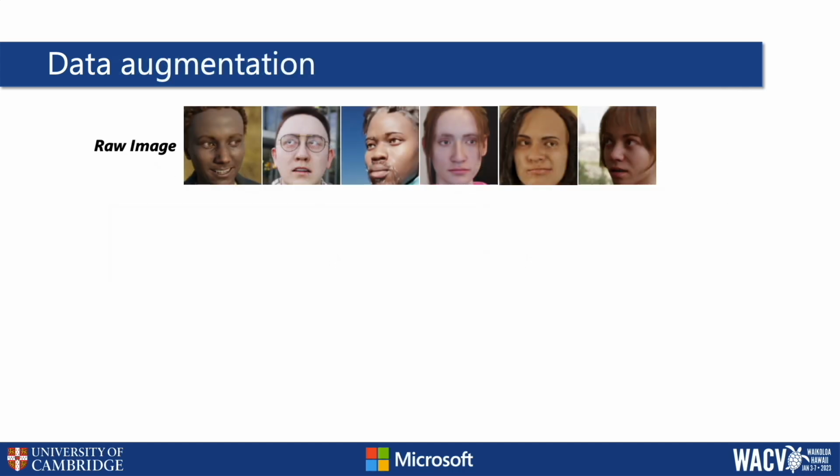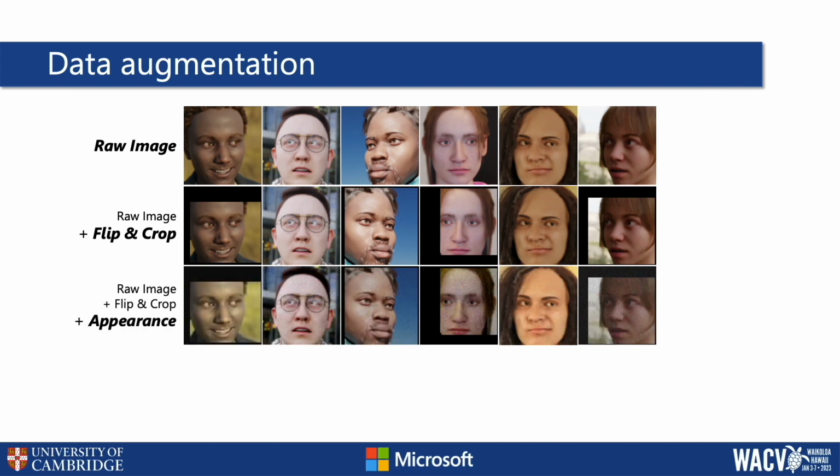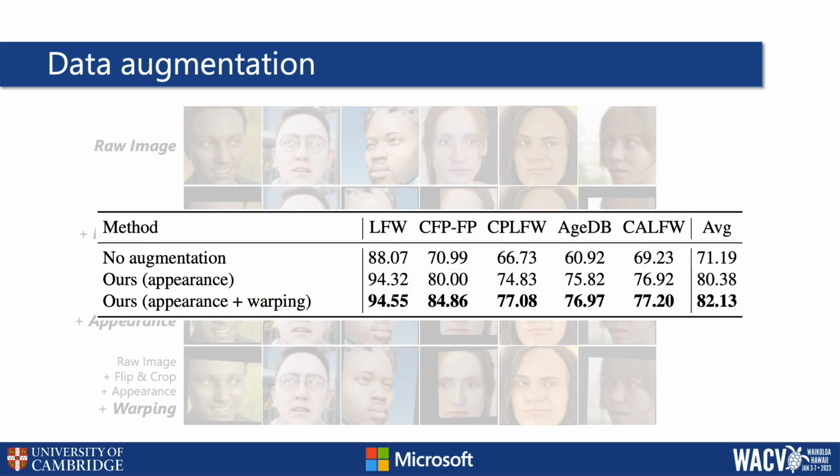Aggressive data augmentation is key to reducing the synthetic to real domain gap. After applying random horizontal flipping and cropping, we apply two sets of augmentations, one for the appearance and the other for warping. Experiments show that both sets of augmentations lead to significant improvement in the accuracy.